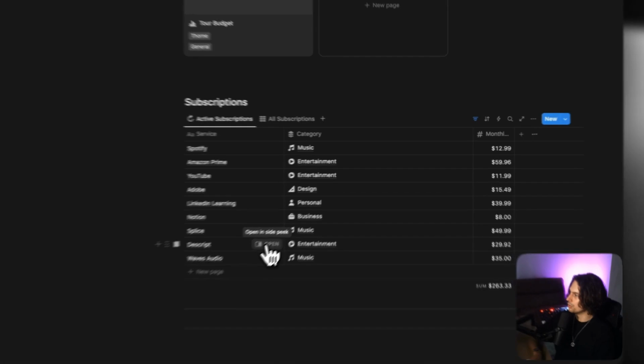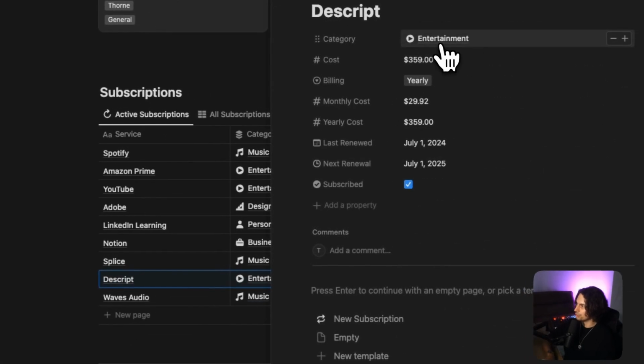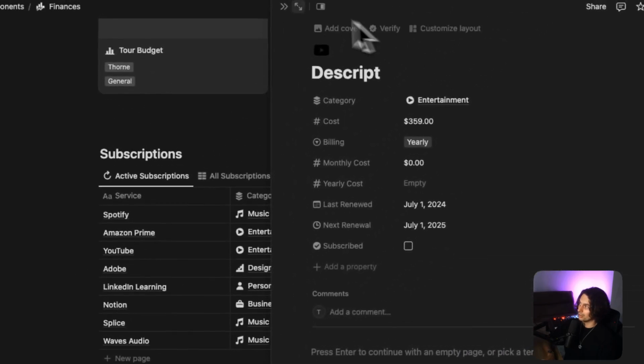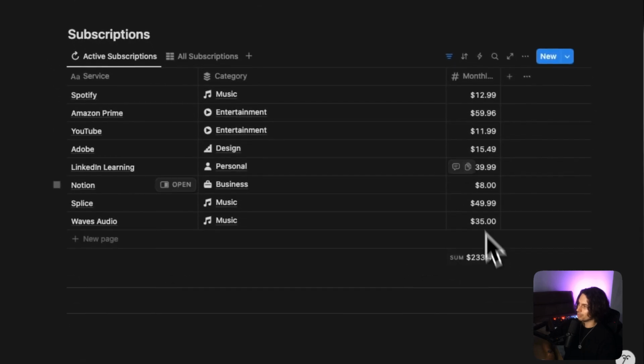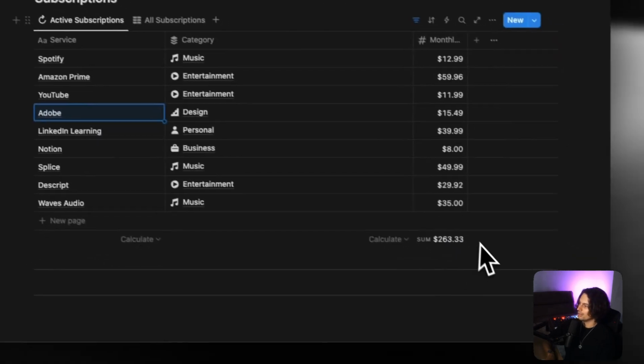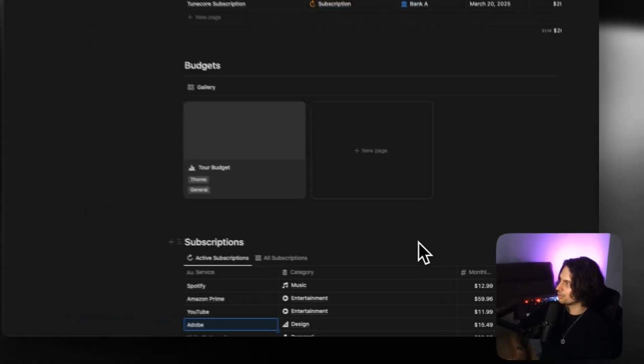And as you're no longer using services, you can say that you're unsubscribed, and it doesn't have to fully delete it, but it just removes it from this total here. And then if you come back to all subscriptions, you can see that, hey, actually I do need to use Descript again. So you resubscribe and it'll come back on here in your active subscriptions.